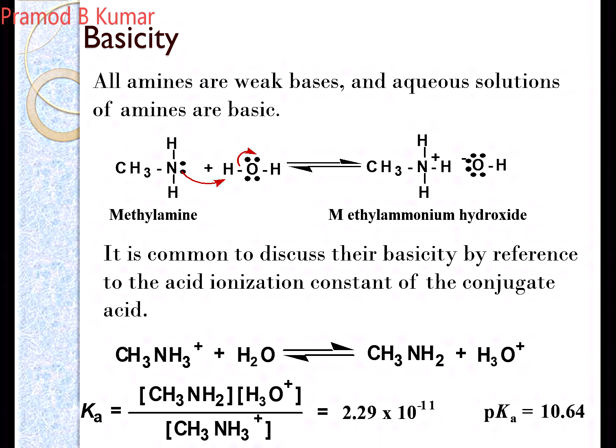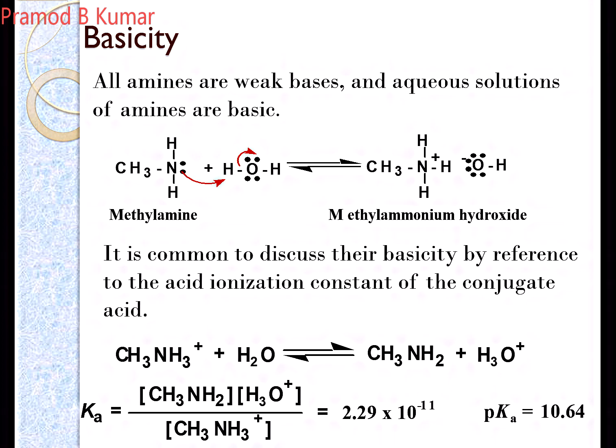Let us take an amine, RNH2, rather than methyl. RNH2 reacts with water to form RNH3 plus and OH minus. So this forms a conjugate acid. What does the definition say? It depends upon the concentration of the conjugate acid that is formed, so you reverse the reaction.